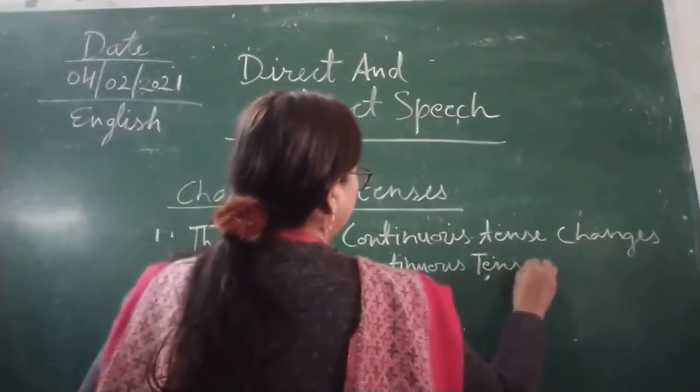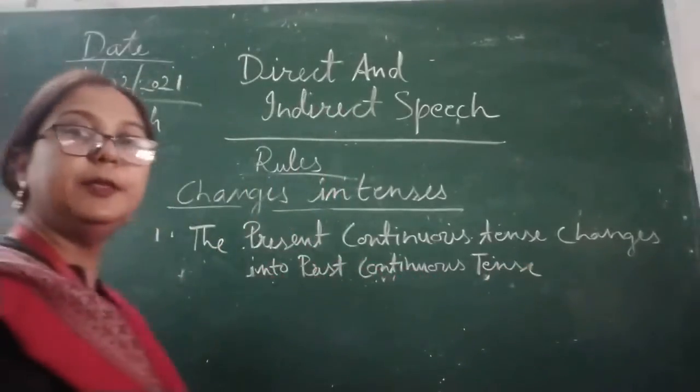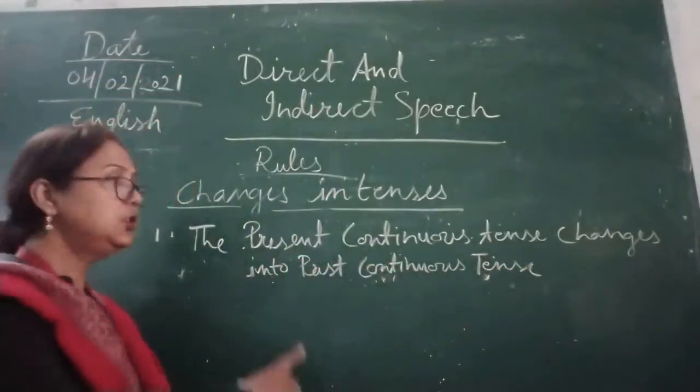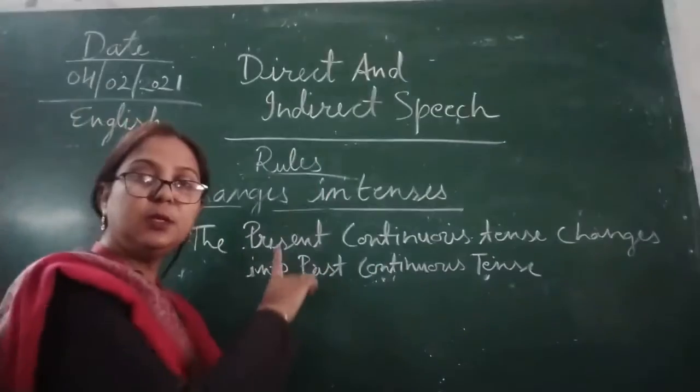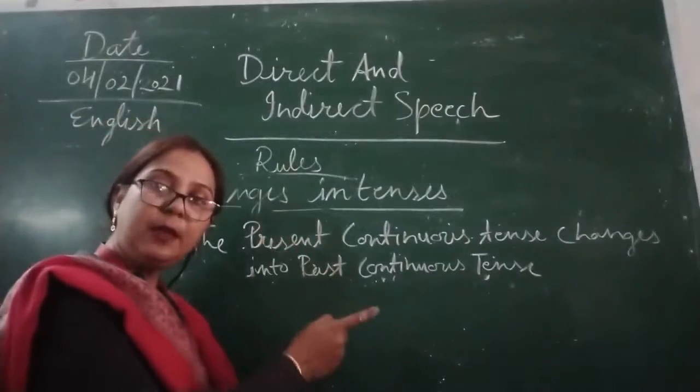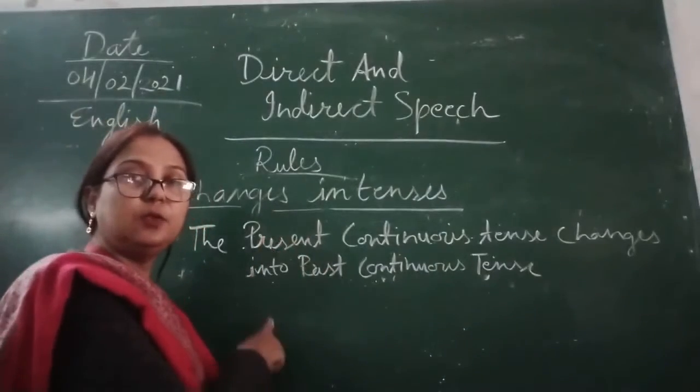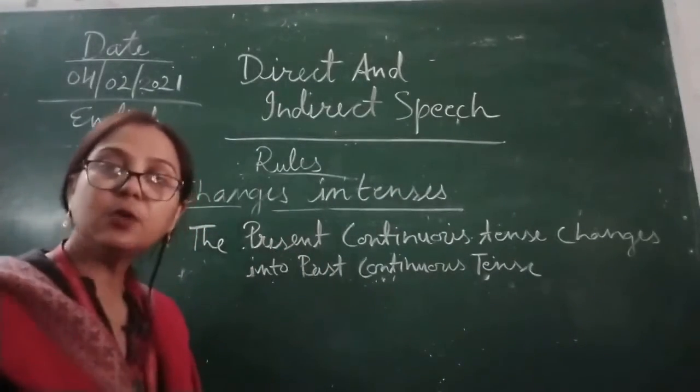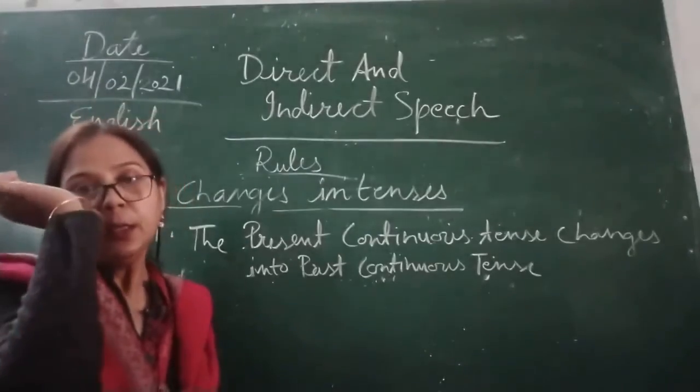So children, while making direct into indirect speech, when the direct speech is written in present continuous tense, when we are making indirect speech we will write it in past continuous tense. So this is the rule.